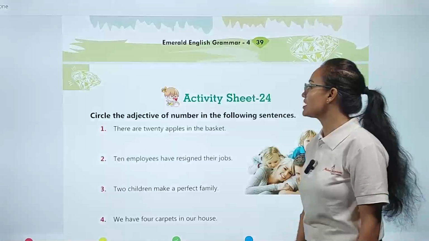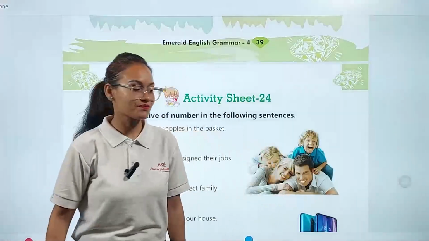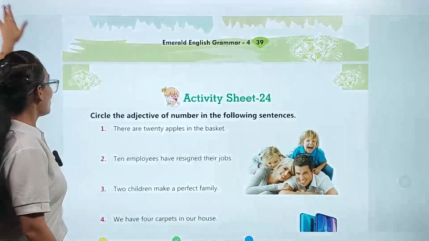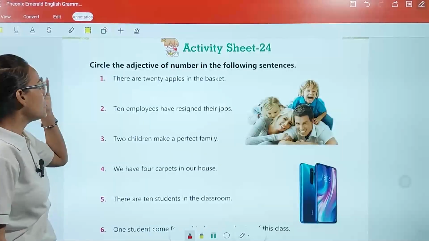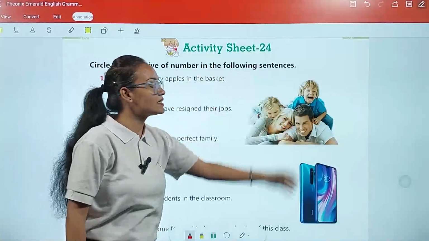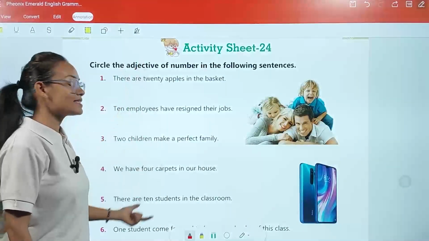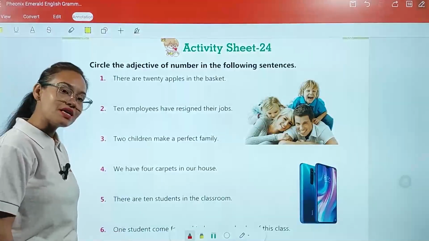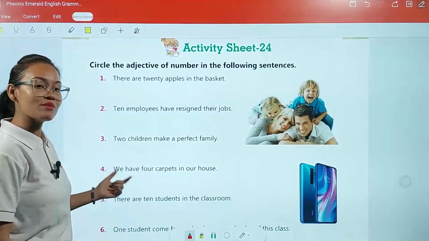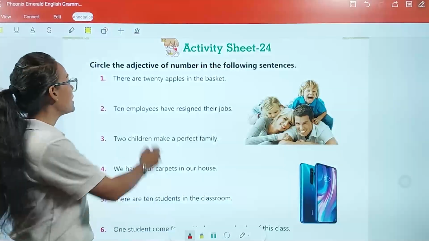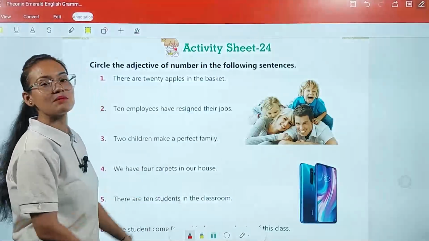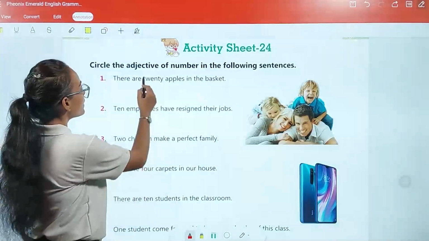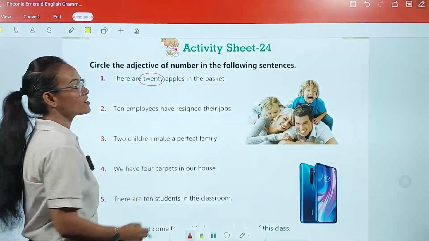Now we are going to complete activity sheet number 24. Okay, here what we are going to do, my dear student: circle the adjective of number in the following sentences. Here some sentences are given. Now we are going to circle the adjective of number. Maybe it is a possessive adjective or maybe it is an adjective of number. There are 20 apples in the basket. Okay, my dear students, so here 20 is your adjective of number.